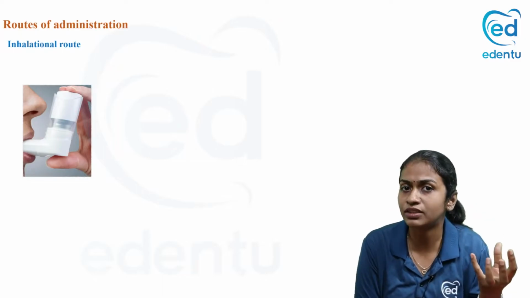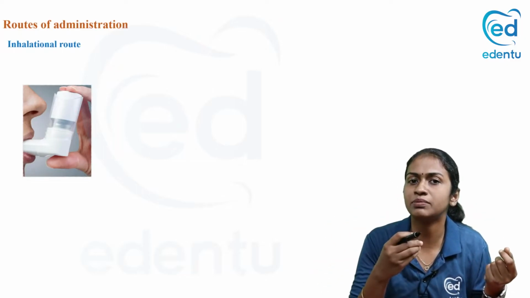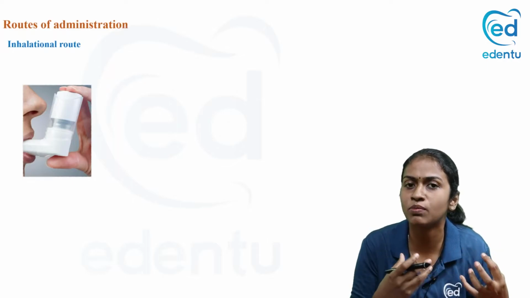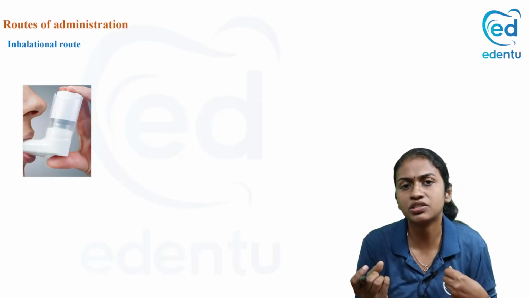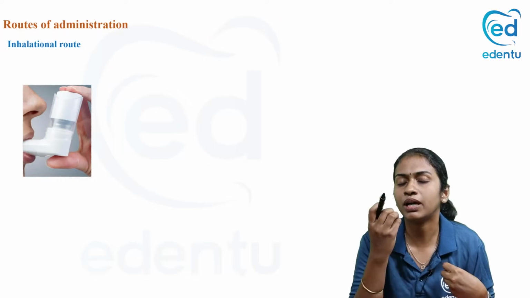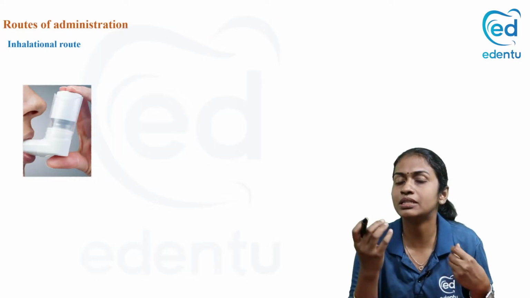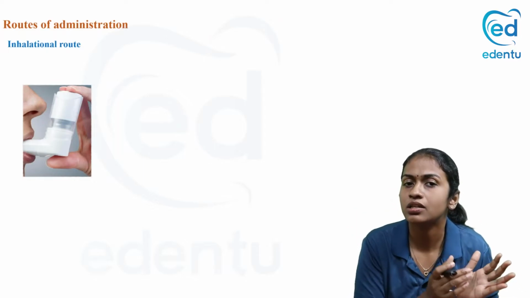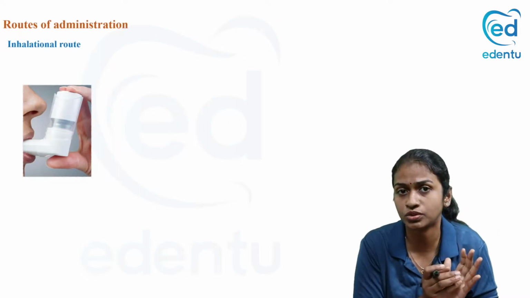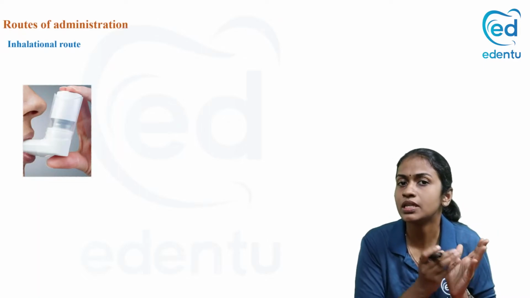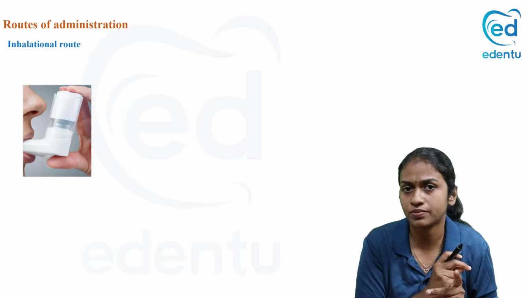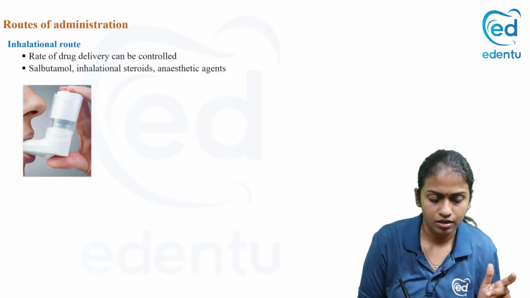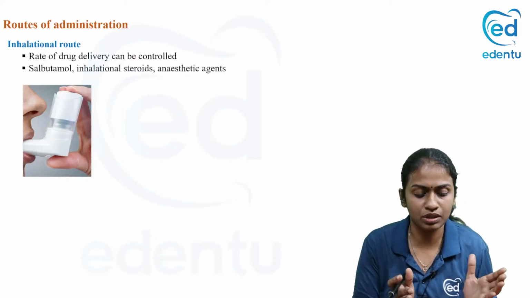So we can give a lesser dose rather than when you're giving by systemic route, it undergoes all these first pass metabolism and other metabolism to reach the site of action. Okay. So by giving by inhalation route, it is directly reaching the site. So you can give 1/10th dose. So when you're reducing the dose, the side effects will also get reduced. Okay. So rate of drug delivery can be controlled.